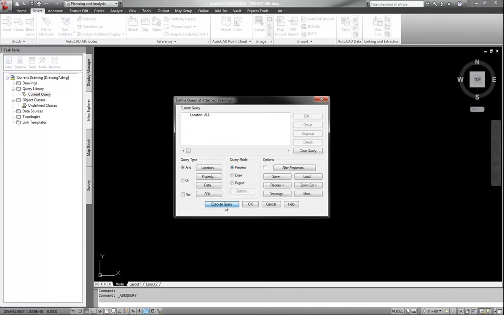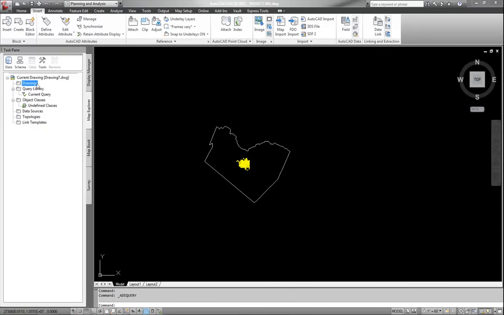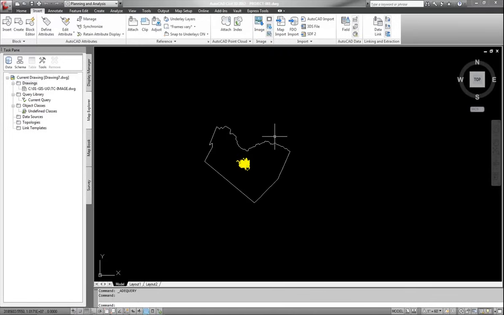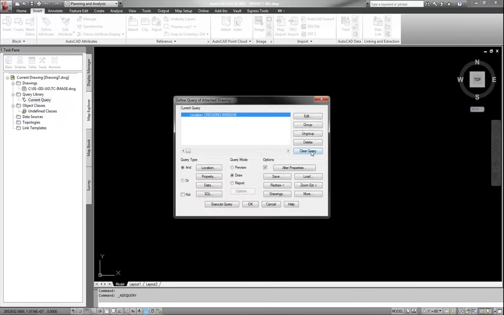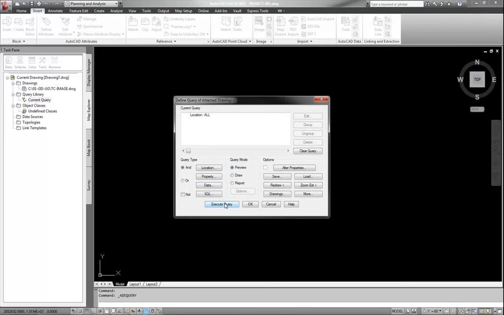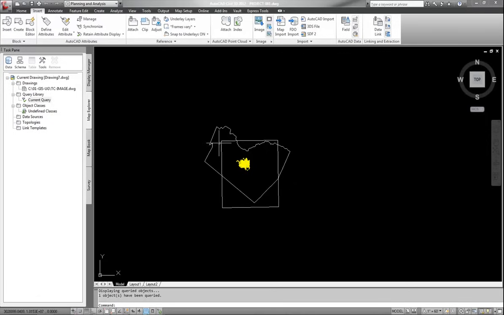And if I do a preview, all I'm going to get in the preview is nothing. The query source is not available or empty. Oh, actually, the reason it's not available is because I didn't attach my image file. Sorry about that. Okay, so if I do a query and define it, I don't need that anymore. I don't need this anymore. Let's do a location, all, hit OK, and let's do a preview. And when I do the preview, I get a box showing the outline of where the image will be.